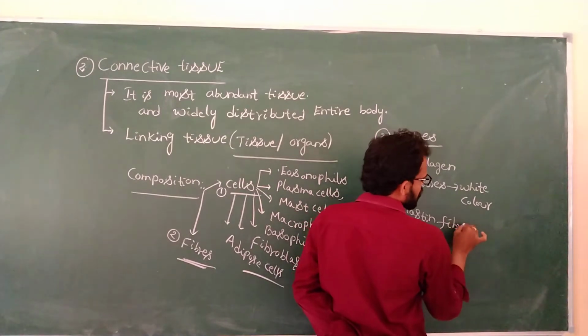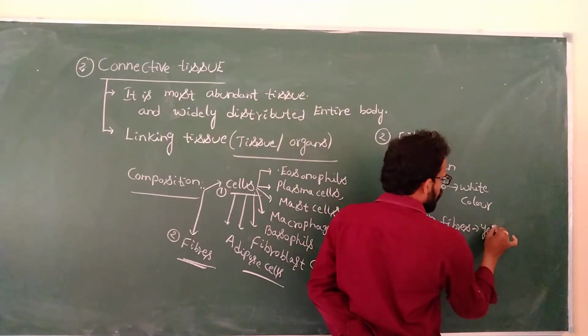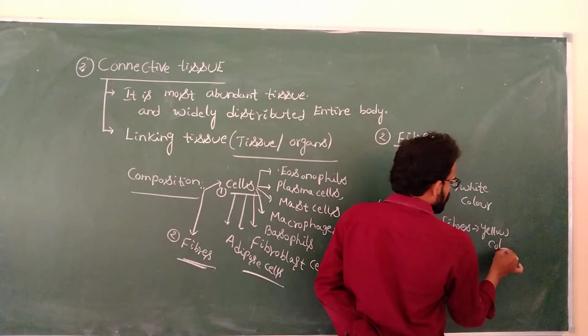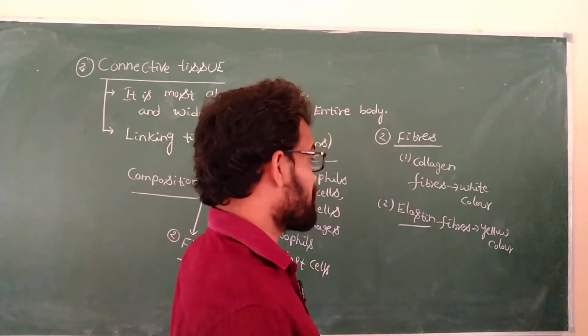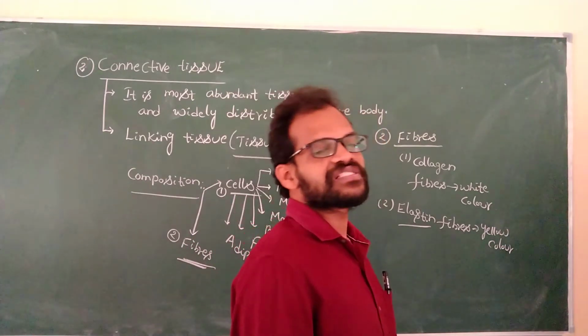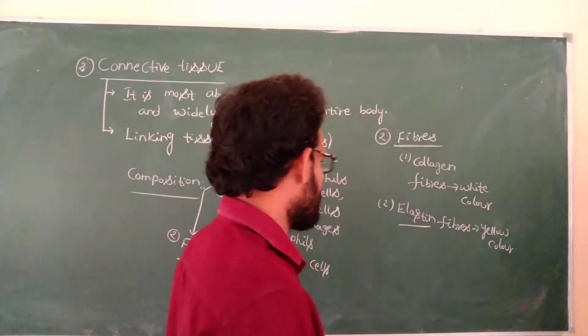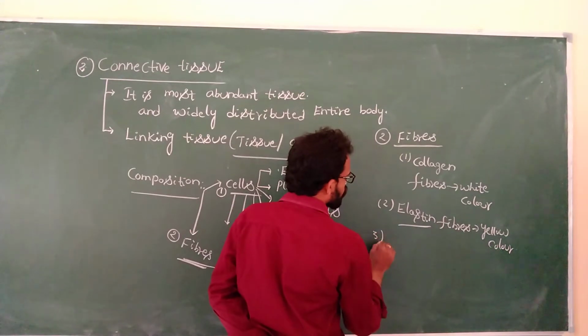What is the color of these elastin fibers? Yellow color. Collagen fibers are white in color, elastin fibers yellow color. Next one, reticular fibers.